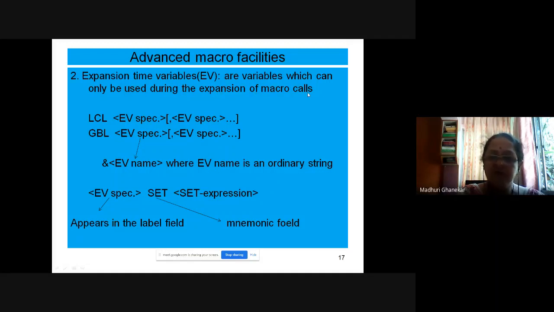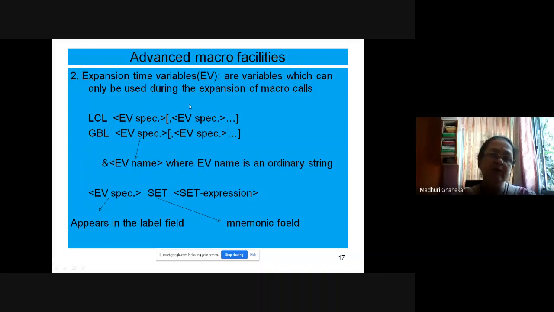I told you inside the factorial function I is declared, so it is totally local to the function fact. Similarly, you can declare some variables inside the macro. Those are termed as expansion time variables.